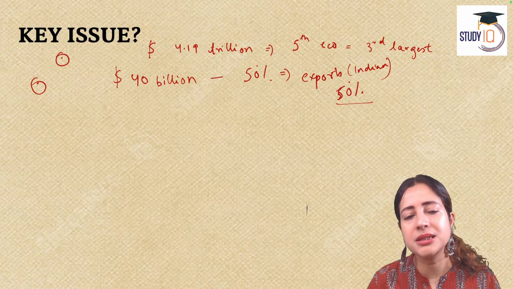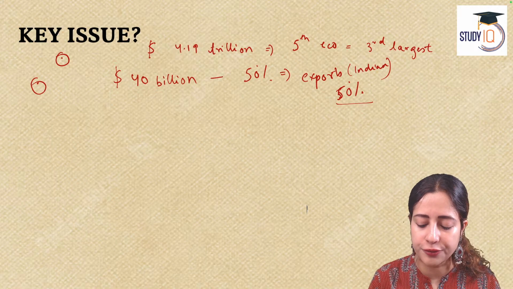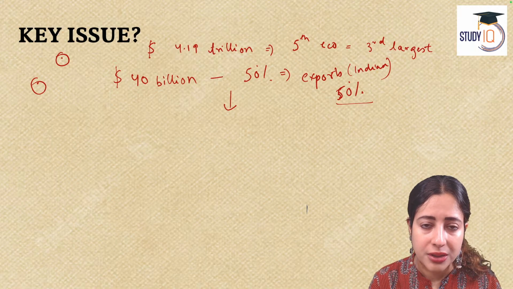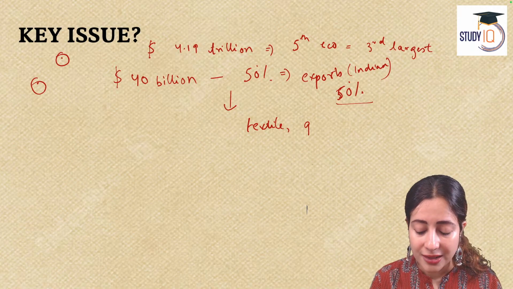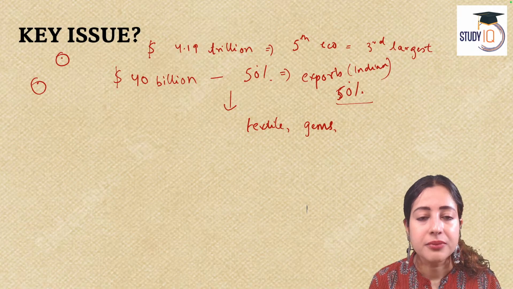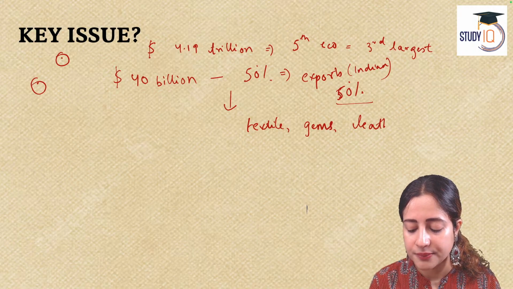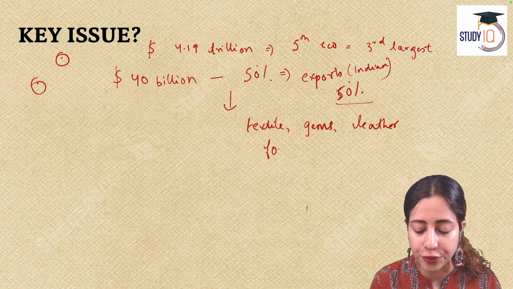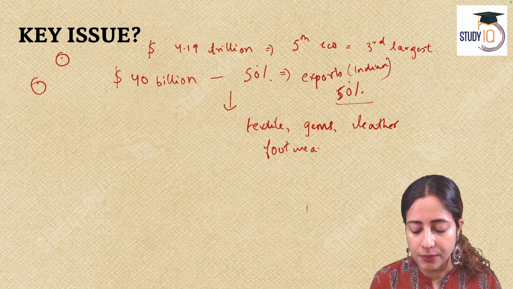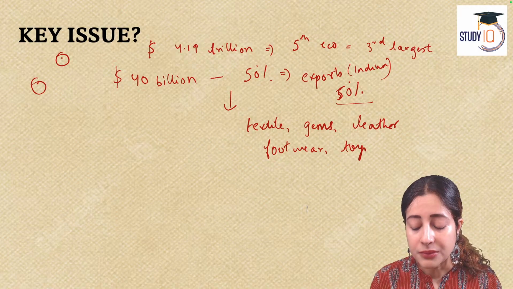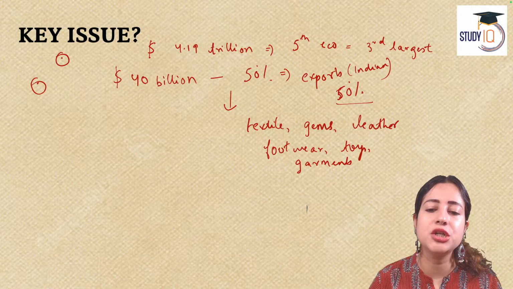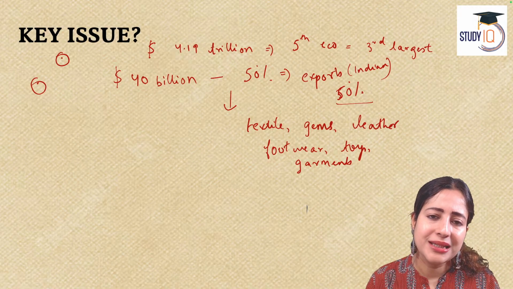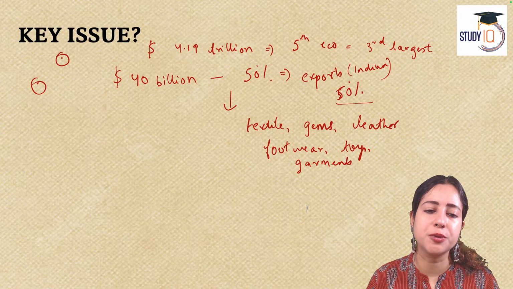Today, which sectors are at majority risk because of this trade war? Yes, we have the textile sector that is going to face a major loss. We have gems and jewelry. We have manufacturing sectors like leather making. Apart from leather, we have the footwear and toy making, garments. All these industries are now going to face major problems. But there is another gender element to this problem.